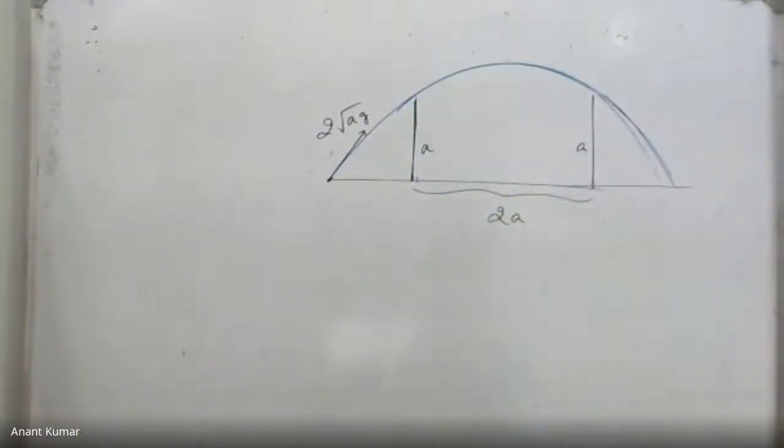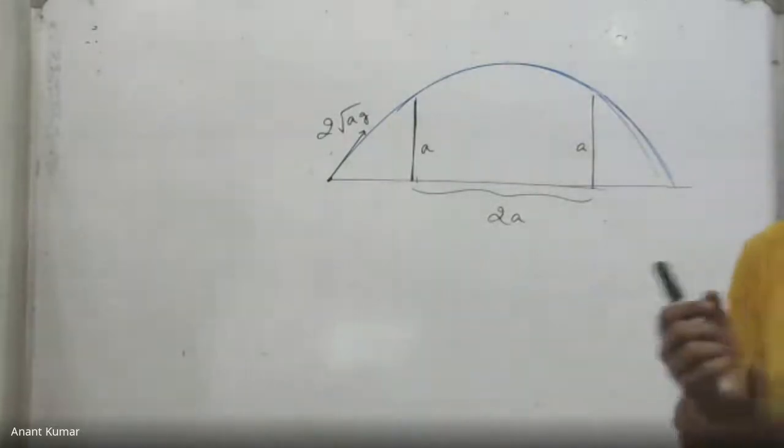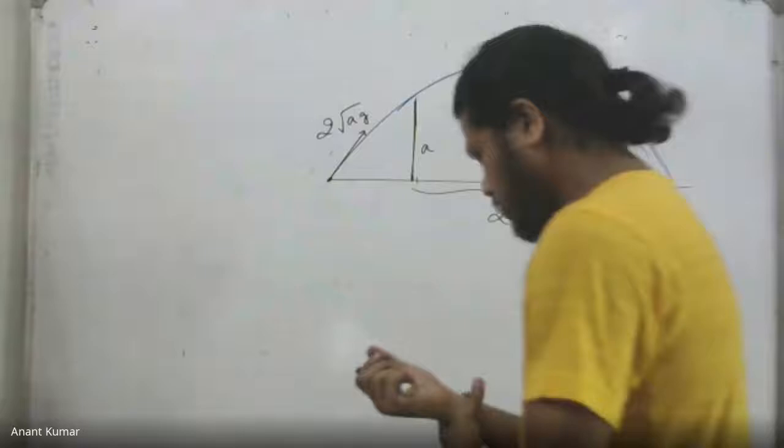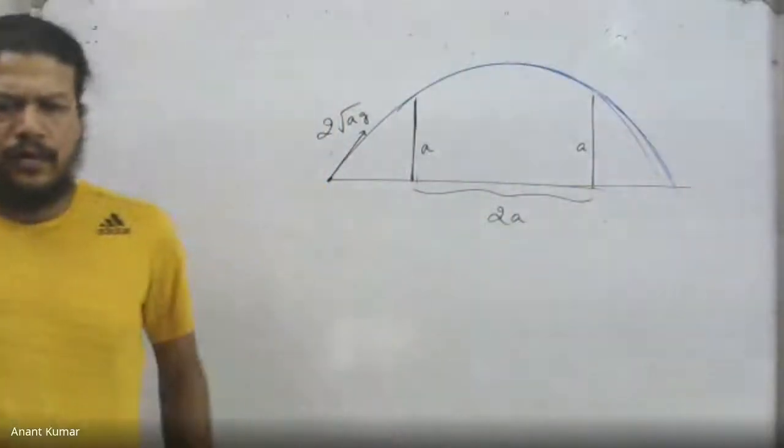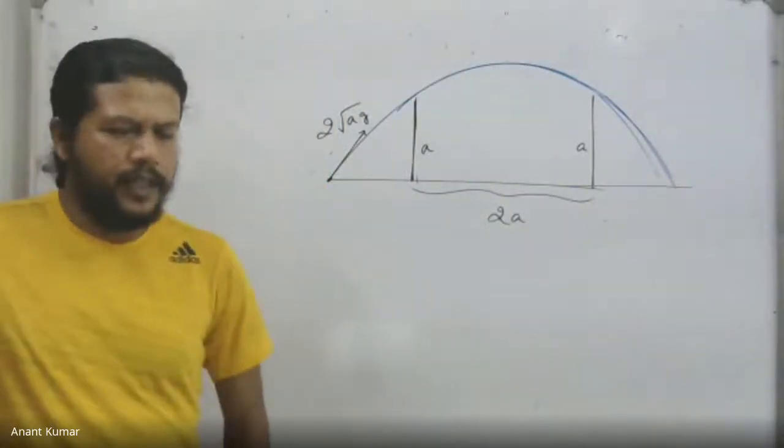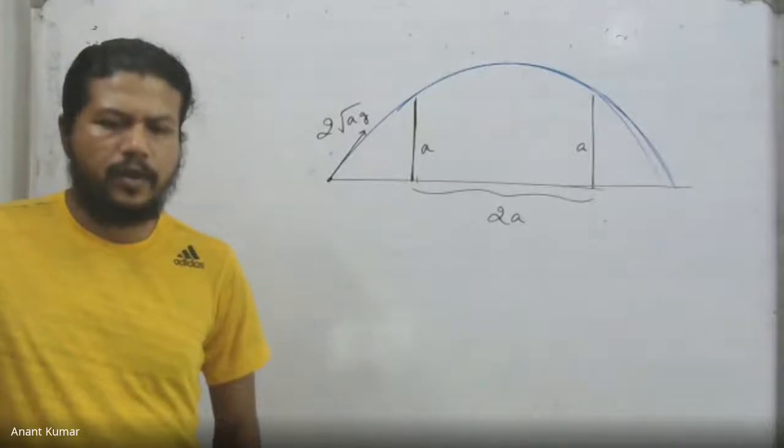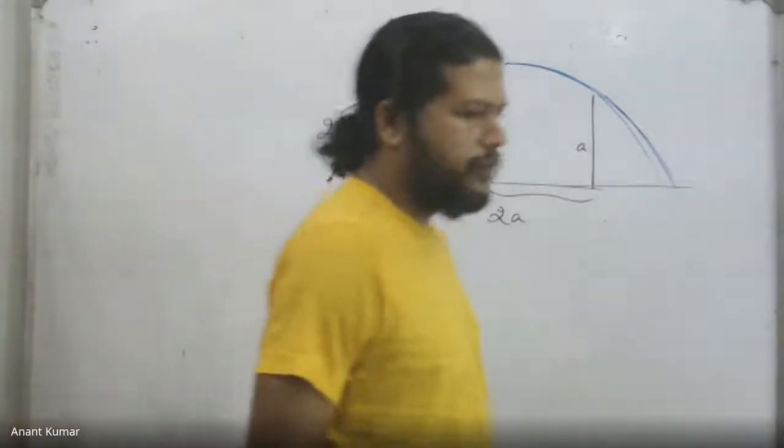Hold on, somebody's calling it seems. Hey. Root over of 4a by g, yeah, that is fine actually. That is okay, Nilabrata. It is root over of 4a by g actually.